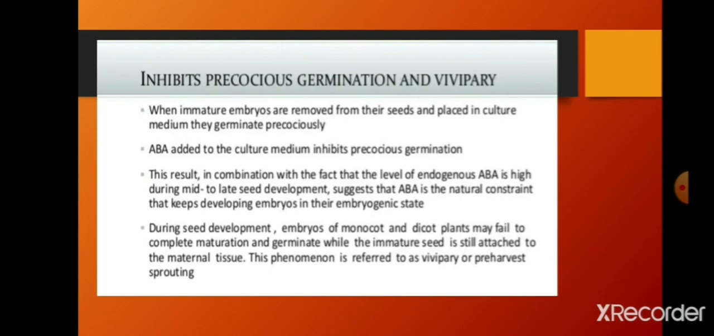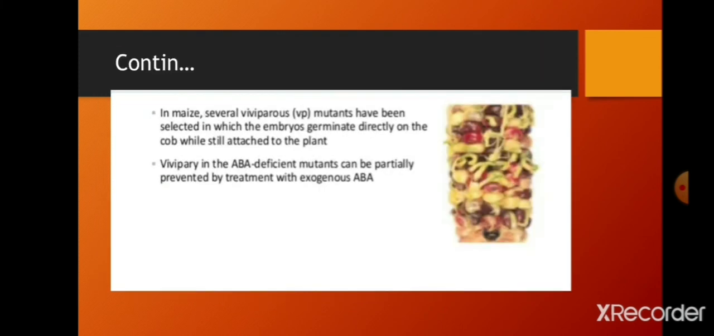So, if we treat with abscisic acid, it does not germinate. If it is attached to the mature tissue, it does not germinate. Even if food is available, it does not germinate because of abscisic acid. This phenomenon is known as vivipary.